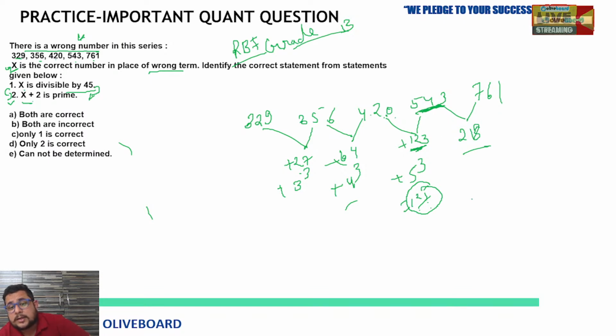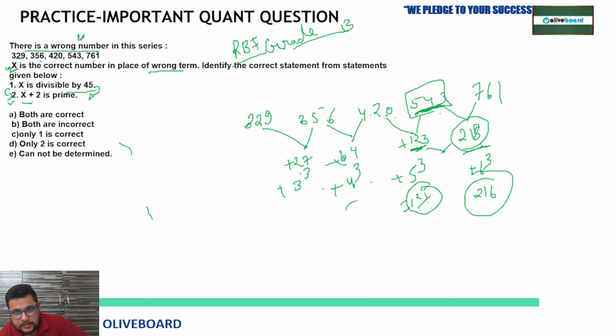Now check the other one. As per our pattern, 3q, 4q, 5q, so next must be 6q, means 216. But here also the difference is wrong. And between these two wrong differences, one number is common, that is 543. Means this is the wrong number. If we follow the pattern, 3q, 4q, 5q and 6q. So 5q means 125 will be added, means 545 will come instead of 543. When 545 comes, then definitely the difference will become 216.